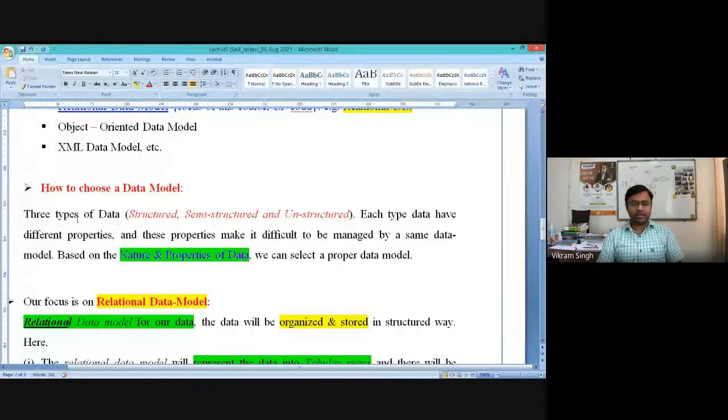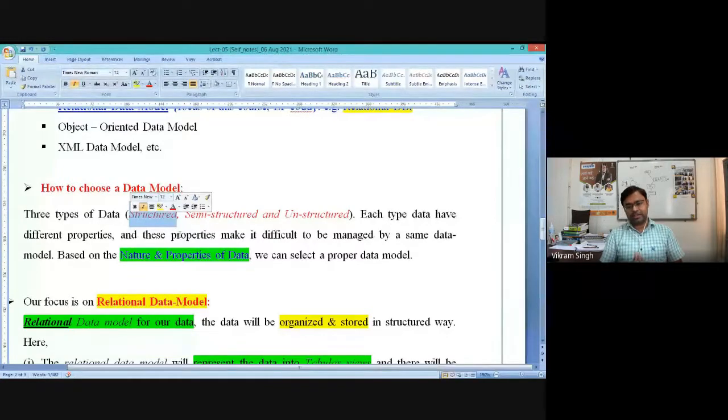For a specific data type, like we have said, data could be of three types, broadly: structured, unstructured, and semi-structured. By keeping in mind the nature of the data content, in the case of structured data, the content can be easily separated, and these details could be atomic in nature. So for the structured database, you can go for a specific data model. Similarly, for semi-structured, you could go for a specific type of data model.